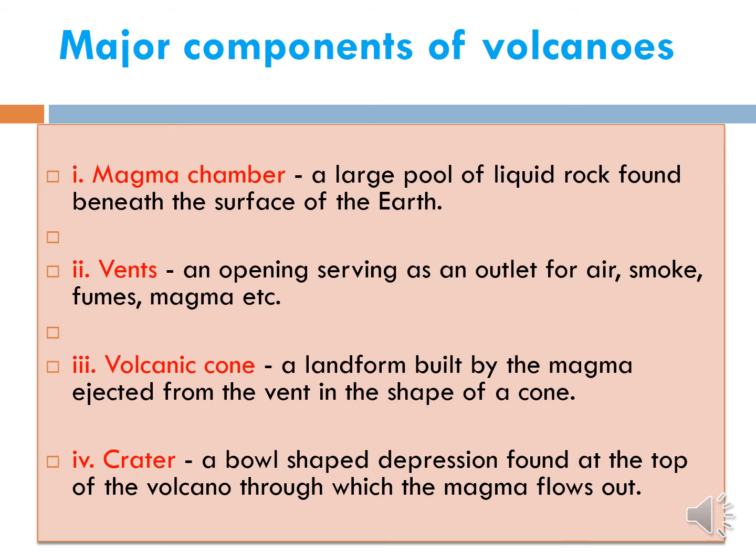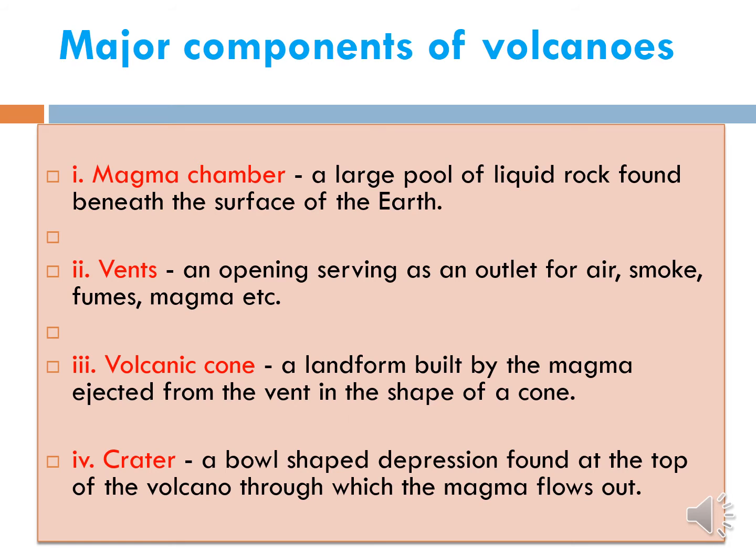Got it? So the magma chamber, that is one of the large pool of liquid rock found beneath the surface of the earth. Page number 163, the book page number 163. Picture is given. You see the down orange color, the magma chamber is there, down. It is there beneath the surface of the earth. Then vent is there, secondary vent, main vent. From the vent, air, smoke and fumes, magma comes.